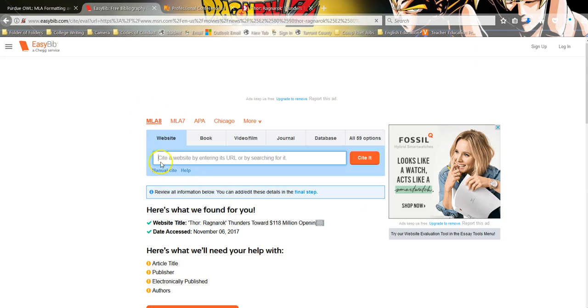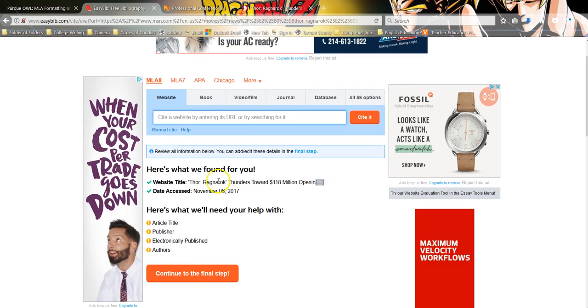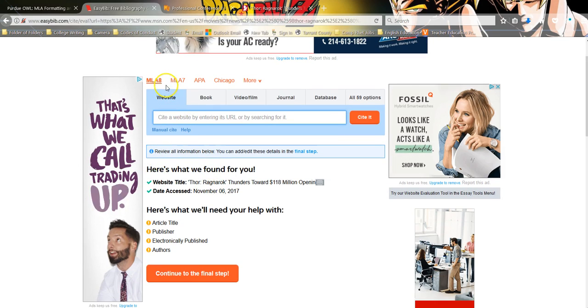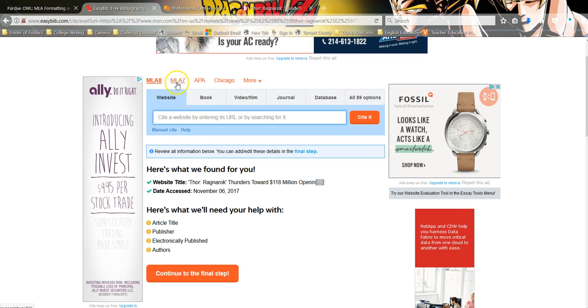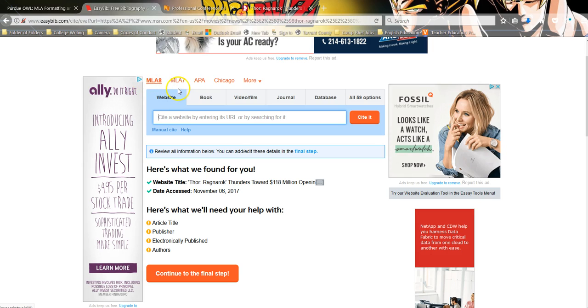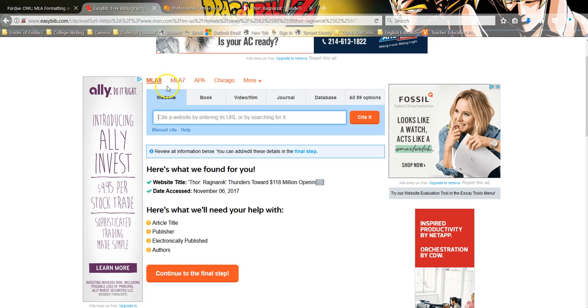I've got a couple things I've selected. Now, let's pause here just for a moment. You can see, first and foremost, I've got MLA 8. That means it's the most recent MLA citation style. They've also got MLA 7 programmed in here for some silly reason. It's silly because once 8 comes out, 7 is no longer the MLA citation style. Any rule that was in 7 that was changed in 8, if you do it like it was done in 7, you're going to get penalized for it. So, MLA 8 is what you want.